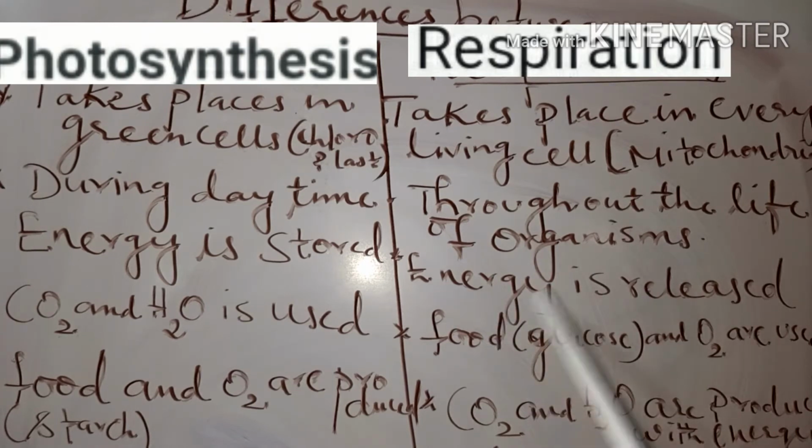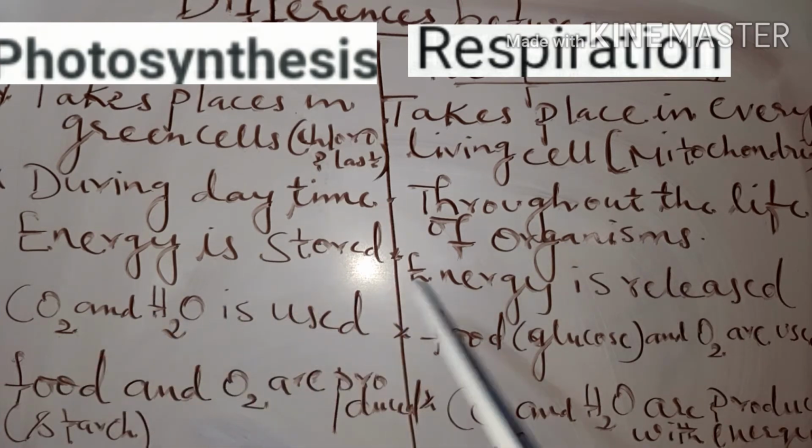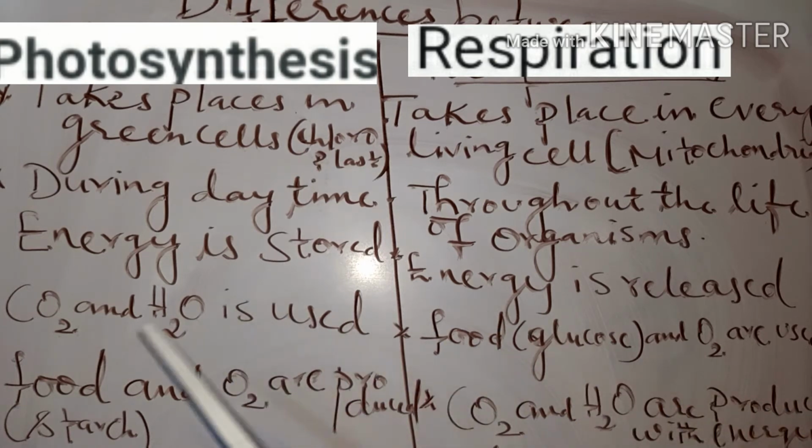The food is broken down with the help of oxygen. Whereas here carbon dioxide and water are used, here food and oxygen are used to release energy. And the next difference is, in photosynthesis, food and oxygen are produced, whereas in respiration, carbon dioxide and water are produced along with the release of energy.